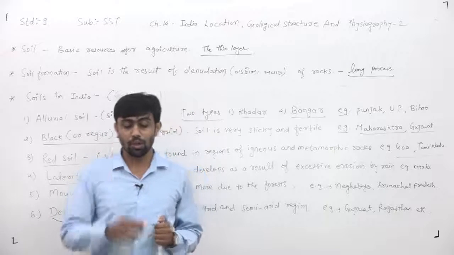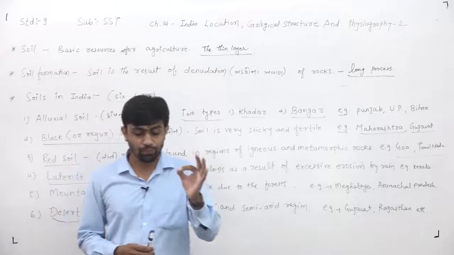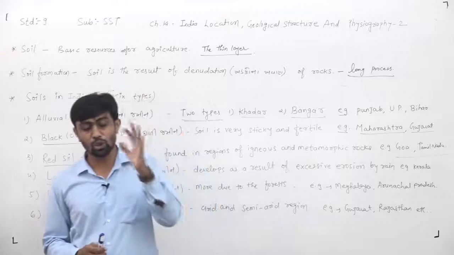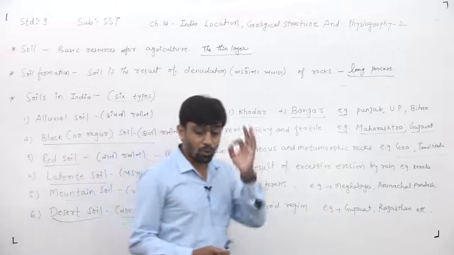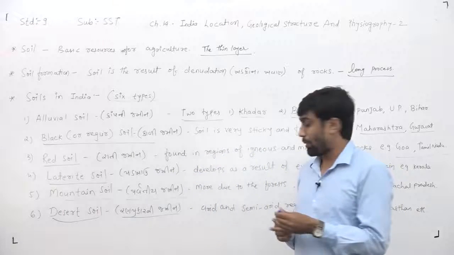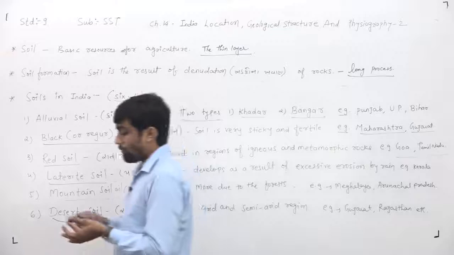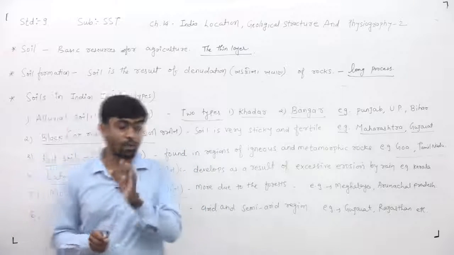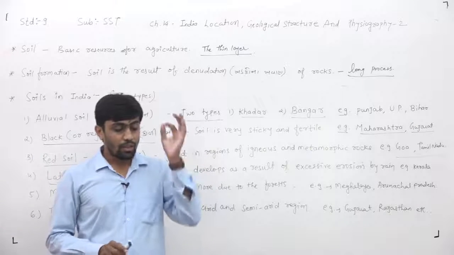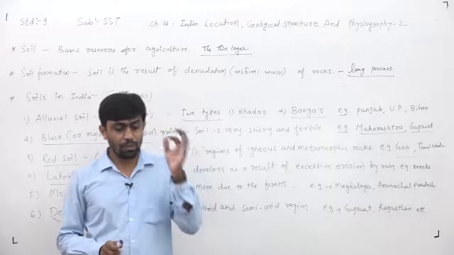Now what is the meaning of arid? Arid means shushk, and semi-arid means ardh shushk. It is found in Gujarat, Rajasthan, Punjab, Haryana. These are all the names of the states where we find desert soil.